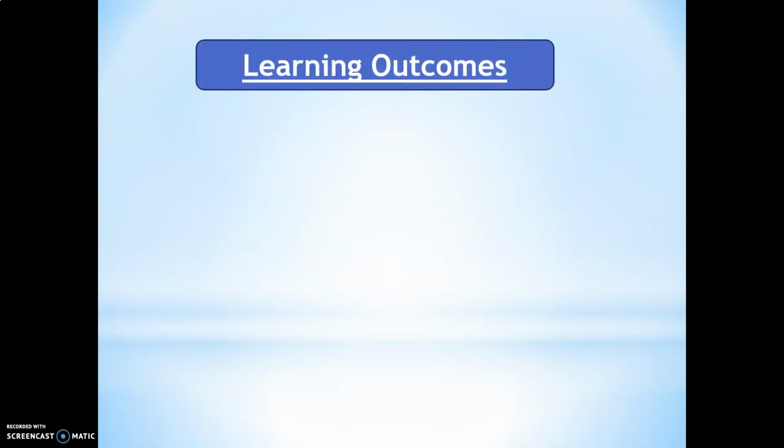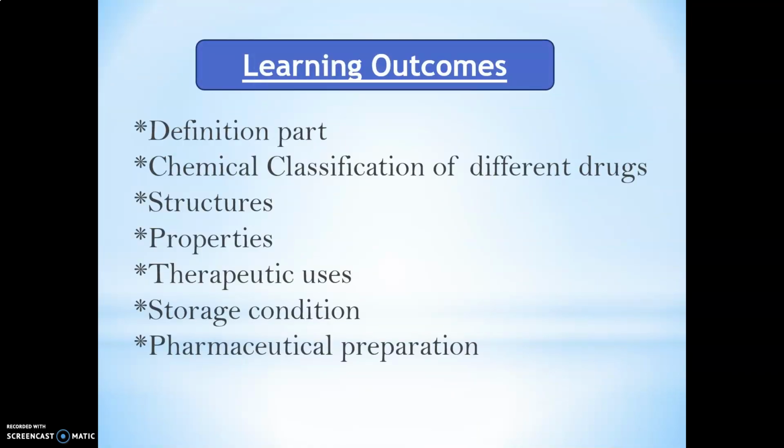What are the learning outcomes of this topic? Define anthelmintics, then the chemical classification of different anthelmintic drugs, structures like piperazine and DEC, then properties, therapeutic uses, storage condition, pharmaceutical use. These all are the learning outcomes. In this topic, there are only two structures. The first structure is piperazine and the second one is DEC.